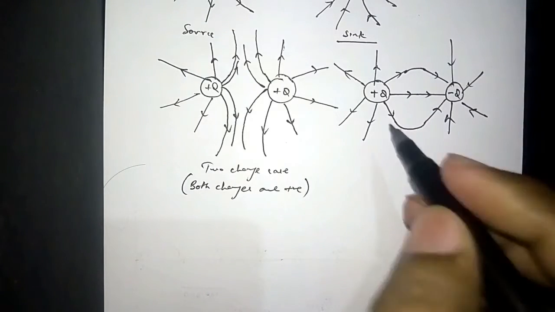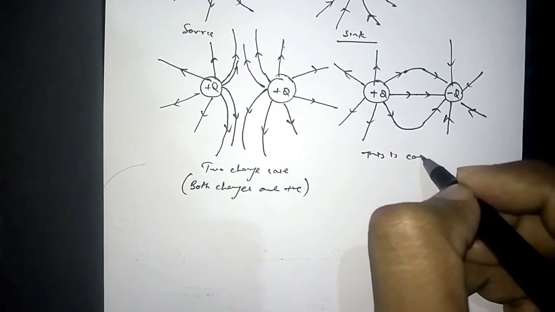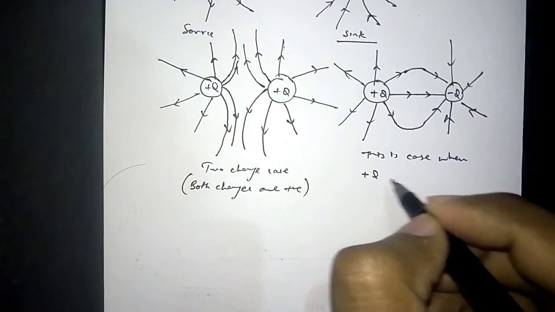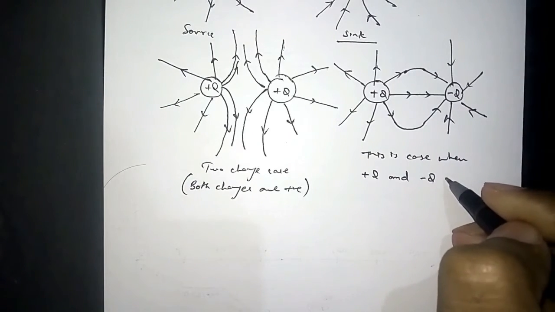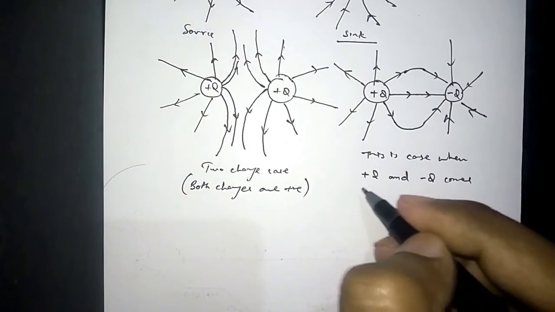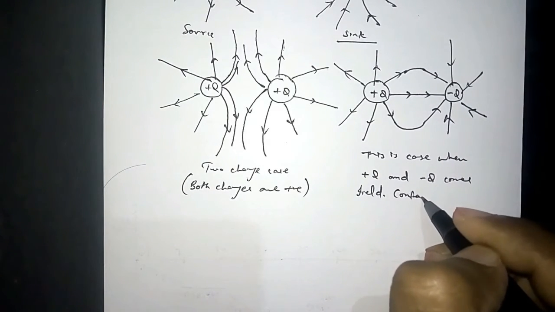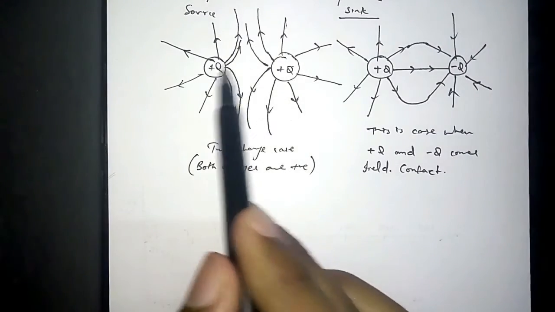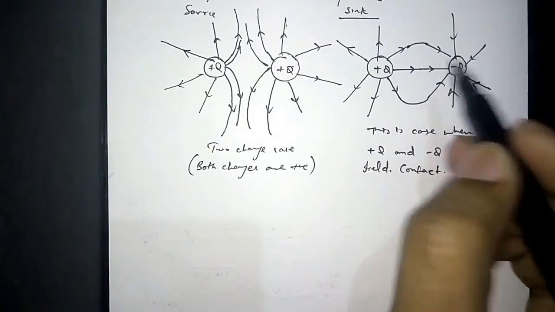So this is the case when plus Q and minus Q come in field contact. When two charges come in contact, then force of repulsion or attraction happens.